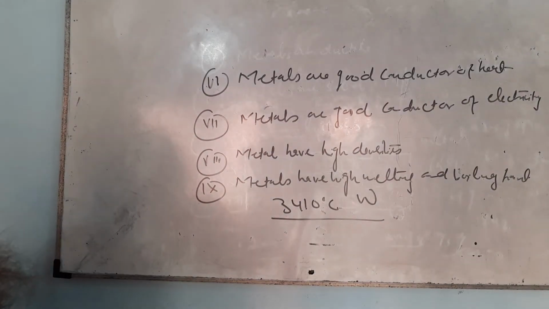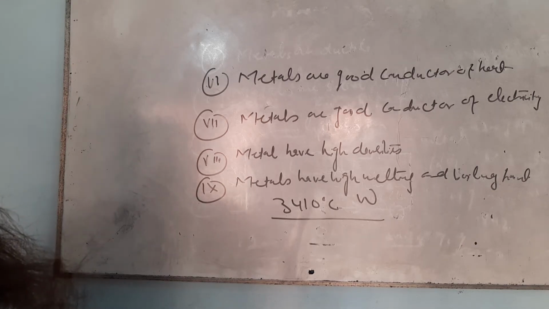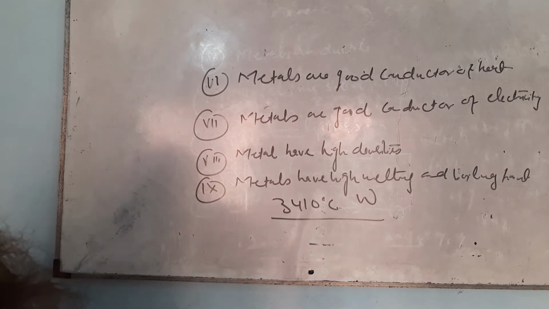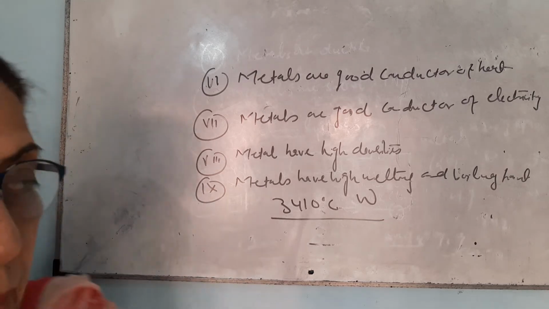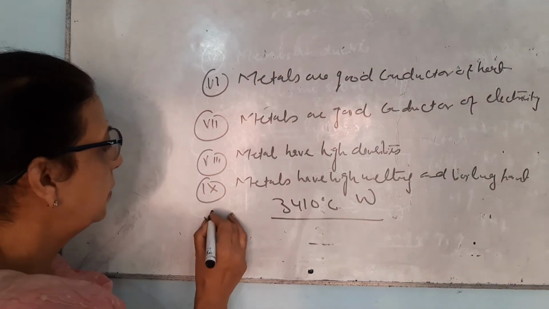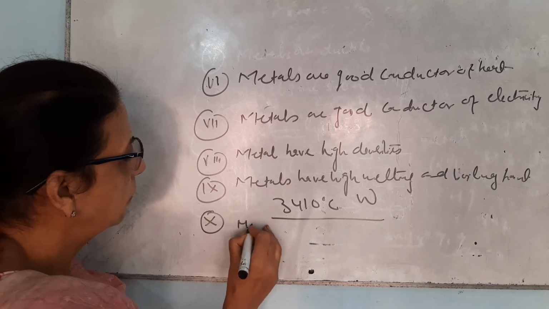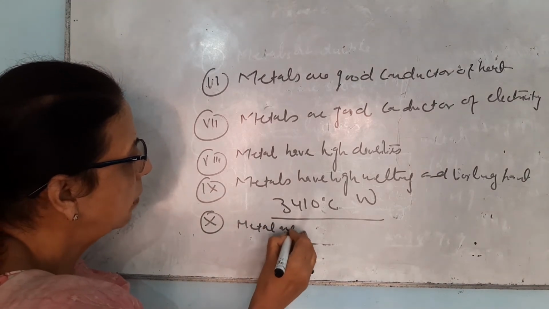Now, metals are strong. You all know that metals have very high tensile strength. Now, the last property is that metals are sonorous.